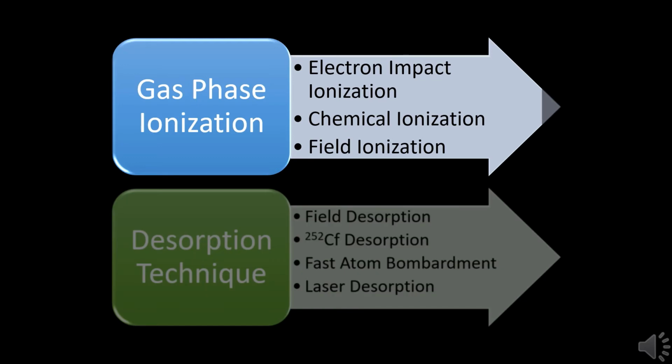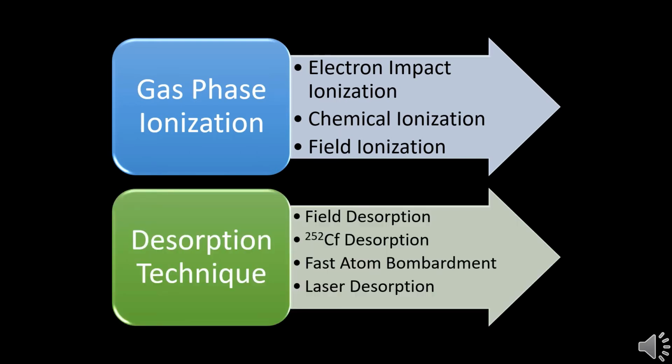Those are electron impact ionization, chemical ionization and field ionization. The most commonly used is electron impact ionization, but it can only sense positive ions. In turn, chemical ionization can identify both positive and negative ions, and the sensitivity is also better than electron impact ionization.